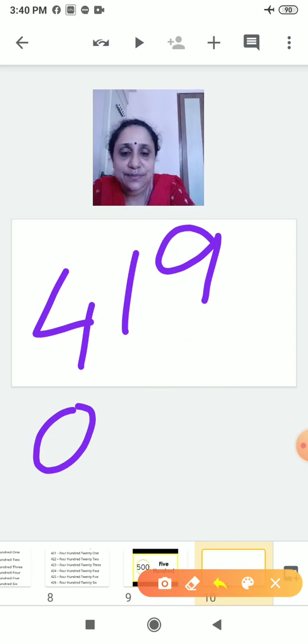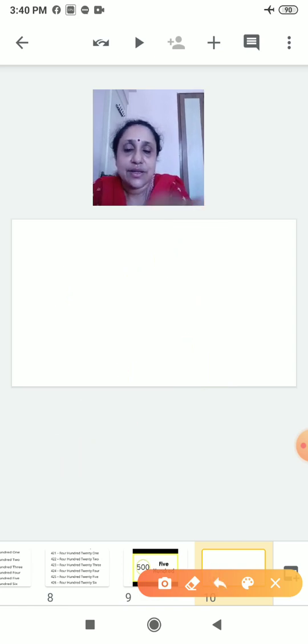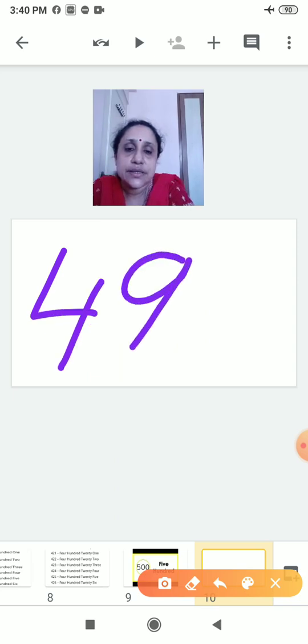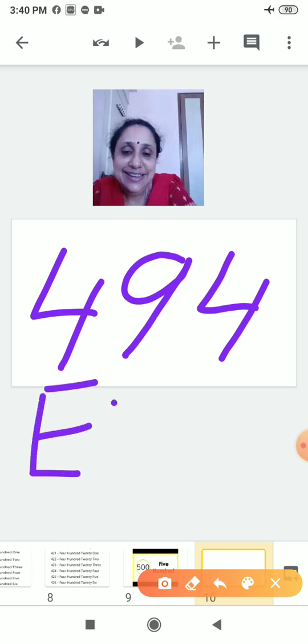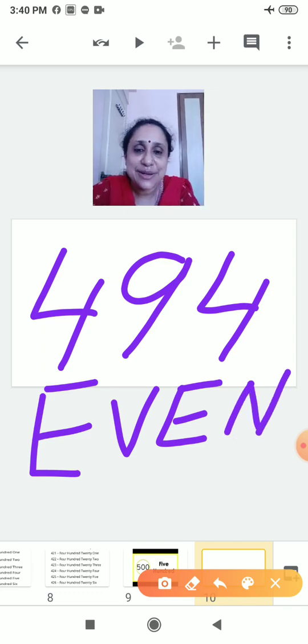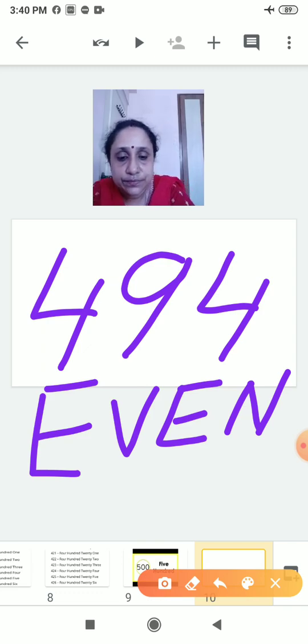Now again look here, the number is 494. Now it is ending up with 4. So it is an even number. So you remember, no? Odd, even, and before and after also.